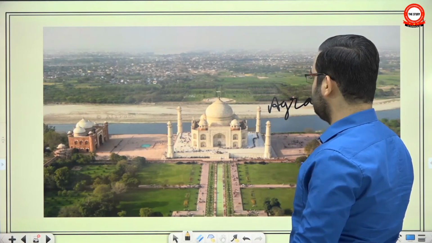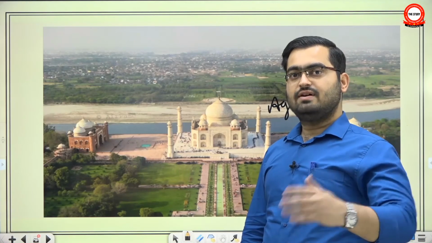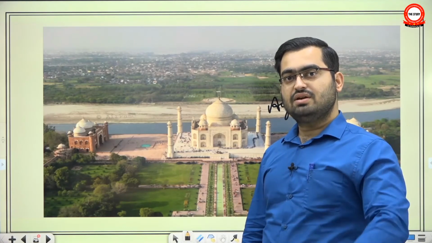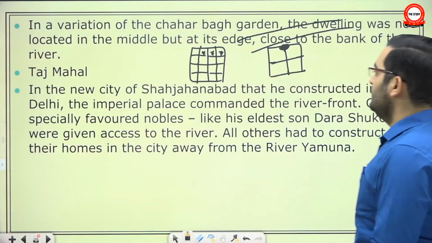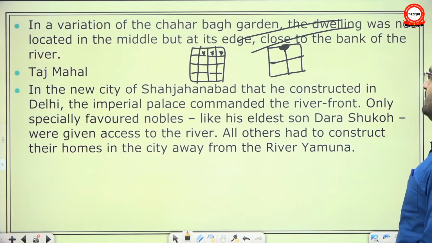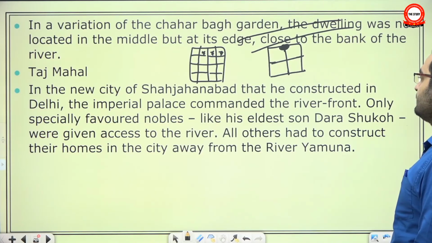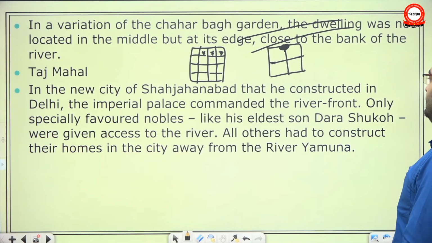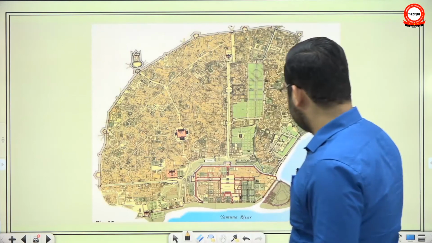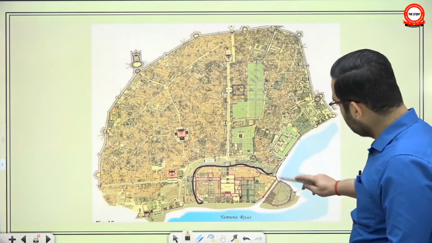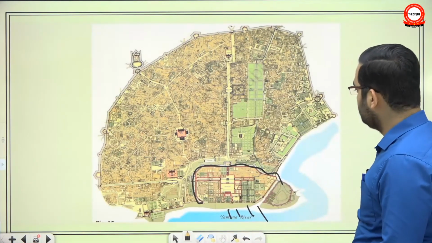So Shah Jahan thought, what is this? They are emulating the Badshah. I built my Taj Mahal, I have my palace next to the river. They are also building their mansions next to the river. So in a way, they are emulating the Badshah. So in the new city of Shahjahanabad that he constructed in Delhi, the imperial palace commanded the riverfront. Only specially favored nobles, like his eldest son Dara Shikoh, were given access to the river. All others had to construct their homes in the city away from the river Yamuna. You see here, this is where only the imperial household had access to the river.